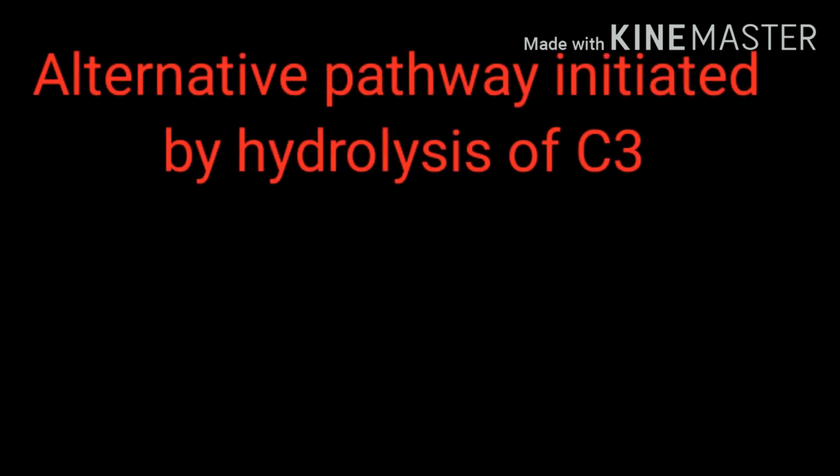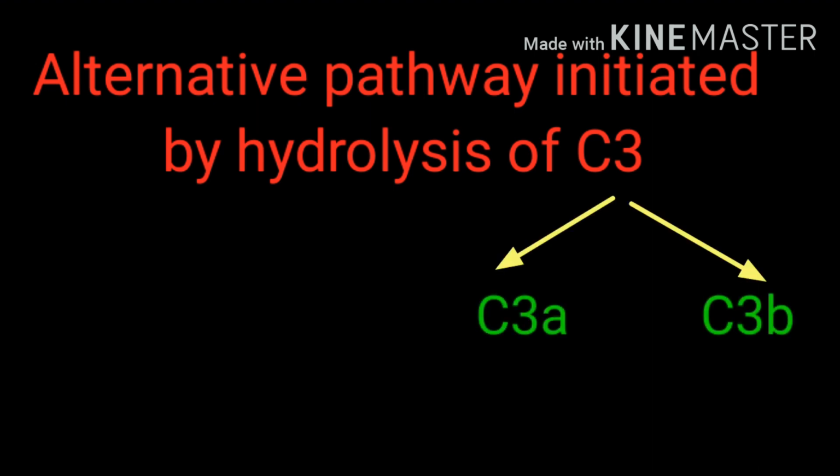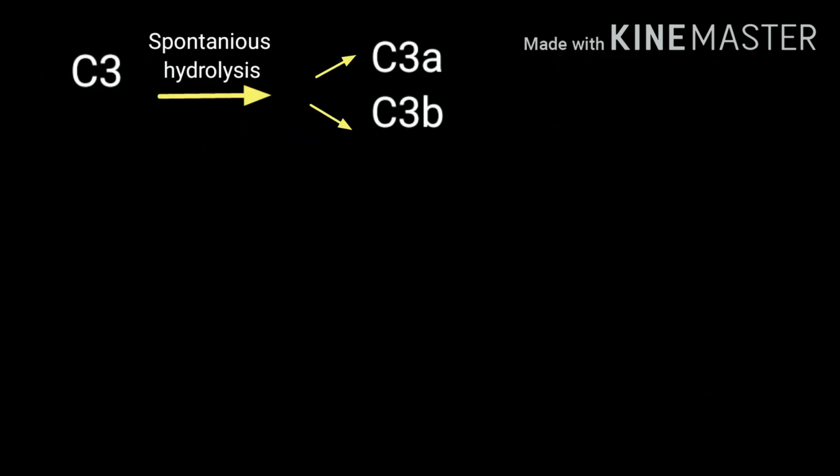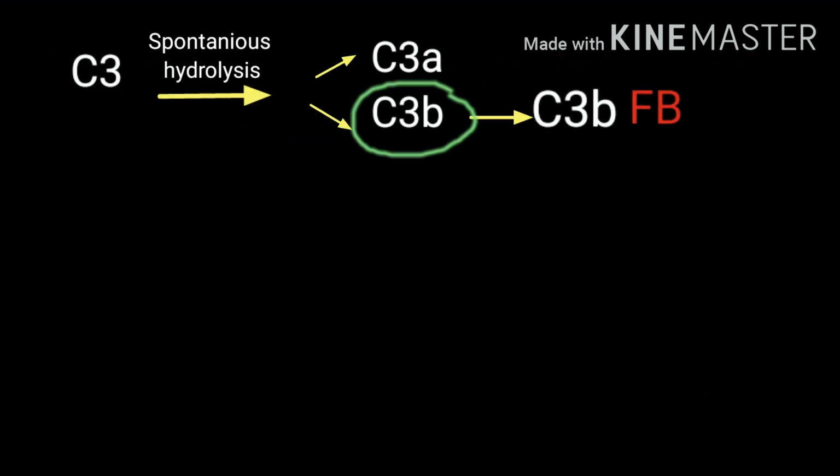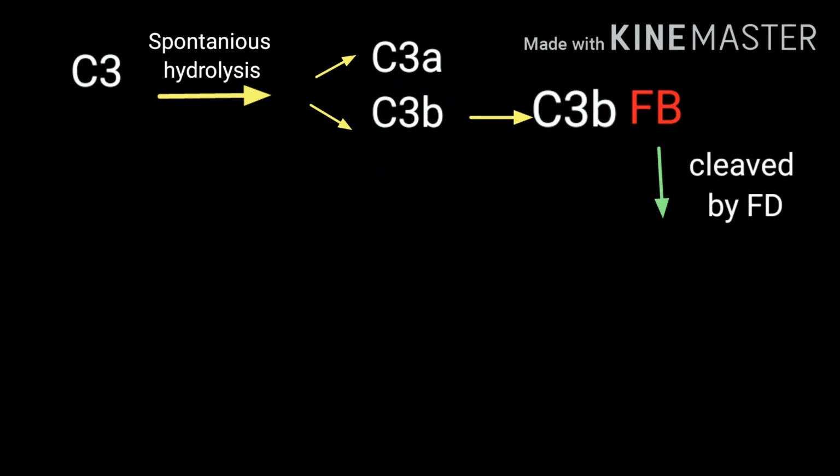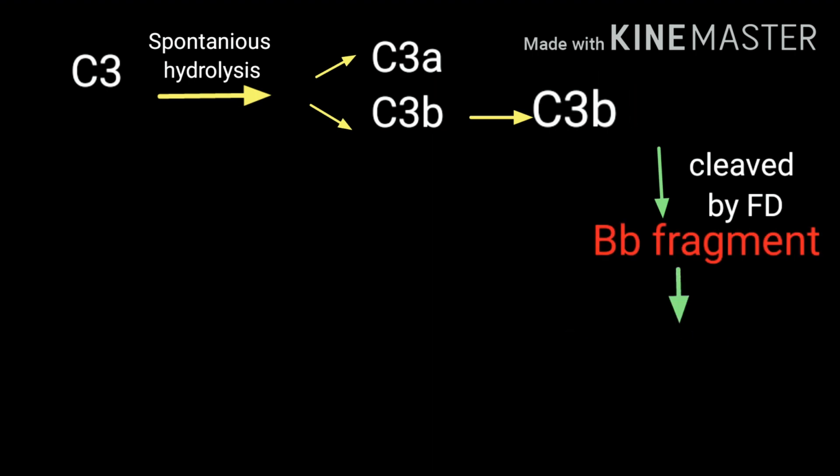This indicates that the alternative pathway is triggered by hydrolysis of the C3 component, which forms products called C3a and C3b, where C3a is the smaller fragment and C3b is the major fragment. This C3b binds to the cell membrane and interacts with factor B, which is present in the plasma. Factor B is cleaved by factor D and forms a fragment called the Bb fragment. This Bb fragment binds other C3b molecules which are present on the surface of a cell.